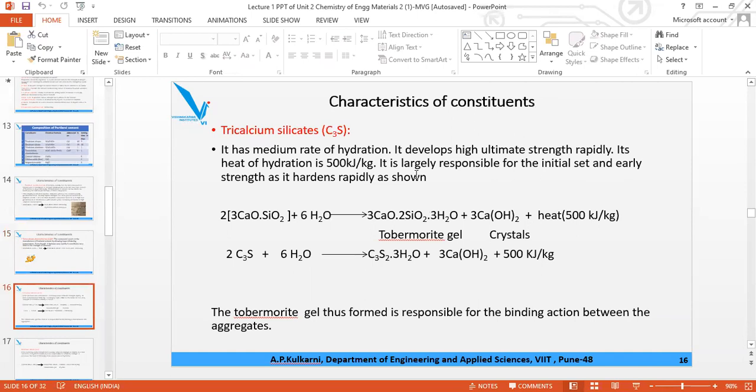Then we will see C3S. C3S, already two times we have to take, 3CaO·SiO2. This we have already seen. This is just the revision I am taking. Already we have done this. This is just the revision I am taking till the others are joining.